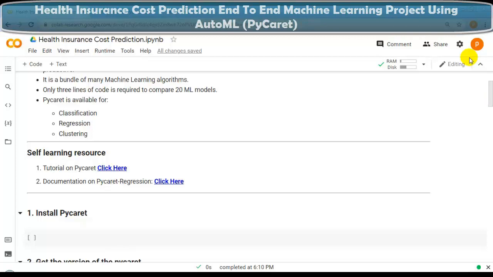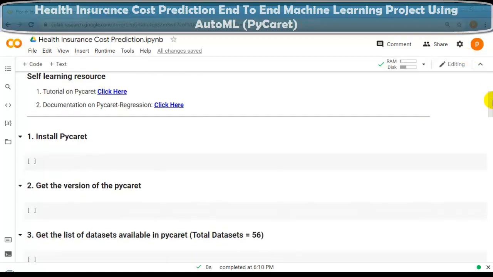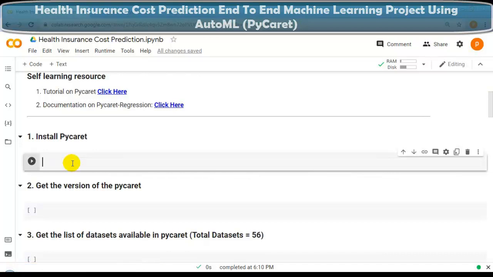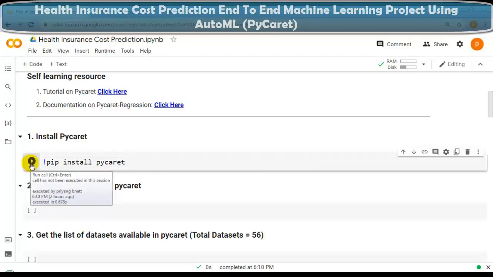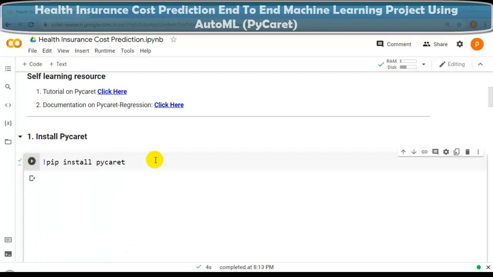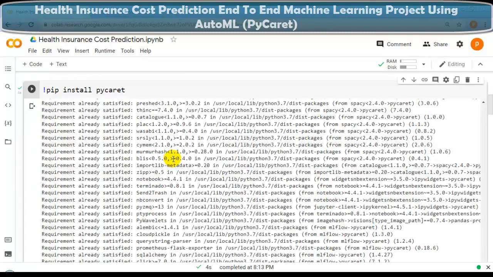So let's get started. Now our first question. In the first question, we are going to install PyCaret on this Google Colab. For that, we have to write an exclamation sign and pip install pycaret. I'm going to press shift enter. Also you can press this button. Let me press this button. As you can see over here, now it is installing PyCaret.